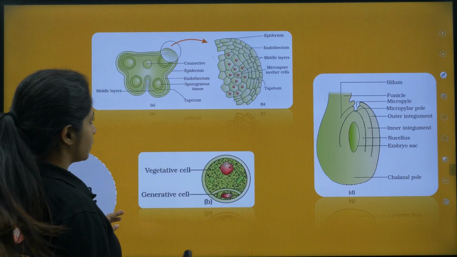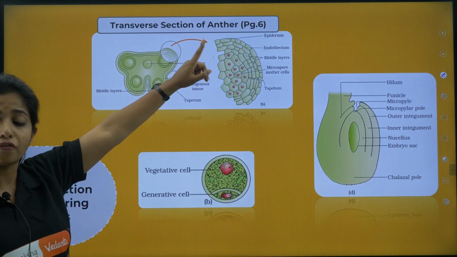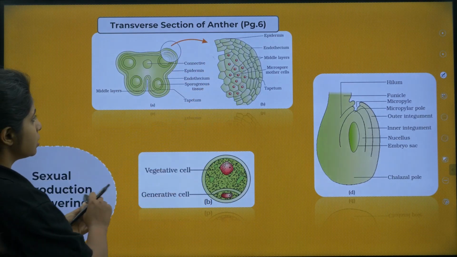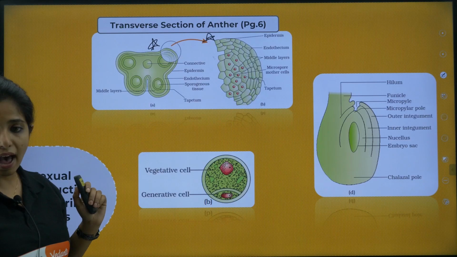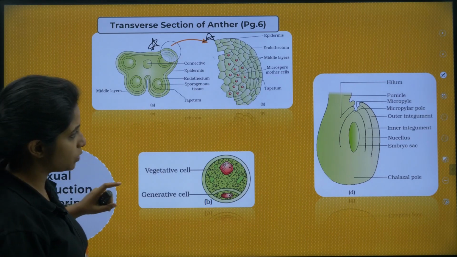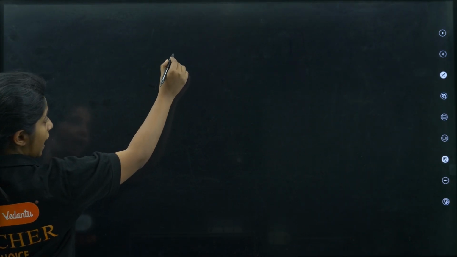Okay. Now, up over here, you have the first and the foremost thing, that is the transverse section of anther, given on page number 6, my dear children. This structure is really important. You have to study this. Okay, now I'm going to teach you that as well right now. So over here, I understand it might be difficult for a few. So, talking about anther, right?